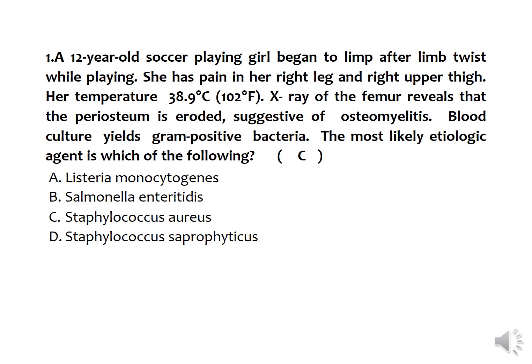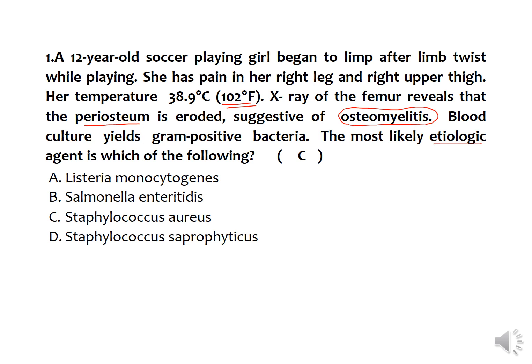First question is, the 12-year-old soccer playing girl began to limp after limb twist while playing. She has pain in her right leg and right upper thigh, and the temperature was recorded as 102 degrees Fahrenheit, quite high temperature. X-ray of the femur reveals that the periosteum is eroded and suggestive of osteomyelitis. And the blood culture yields gram-positive bacteria, the most likely etiological agent which I have to identify.